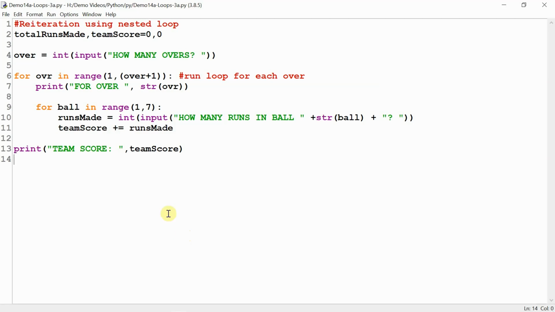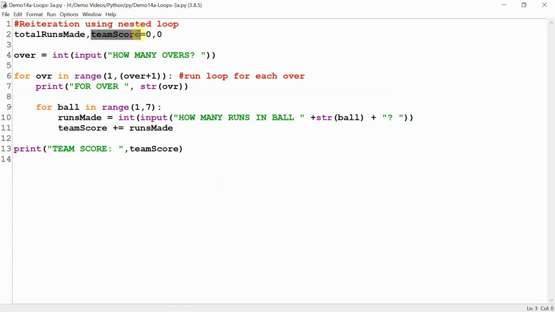Let us see how it is working. Line number 4 is asking the user how many overs are there. Suppose user says 5 overs. So line number 6 for loop will execute 5 times, once for each over. And for each execution of this for loop, line number 9 for loop will execute for each ball in that over. So overs were 5, that means nested for loop will execute for total 30 times. So for each iteration of parent loop, the nested loop executes.